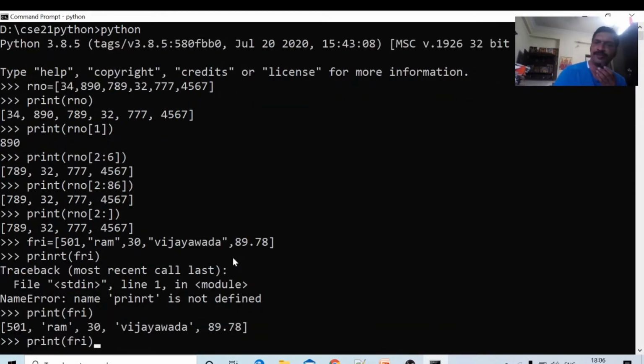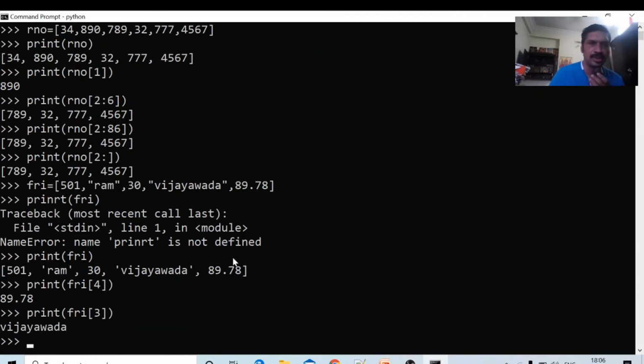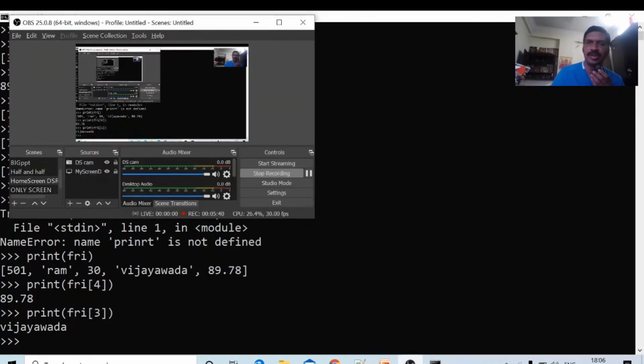Print of FRI. I want to print only the percentage. The indexes are 0, 1, 2, 3, 4. What is the index of the percentage? 4. Okay, only the percentage will be printed. I want to print the name of the city. What is the index of the city? 3. FRI of 3 means Vijayawada will be printed. Okay, this is about list.